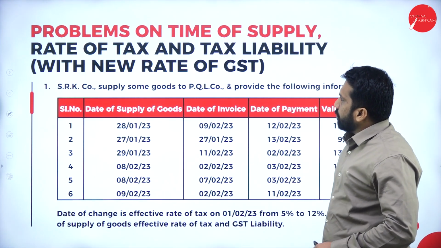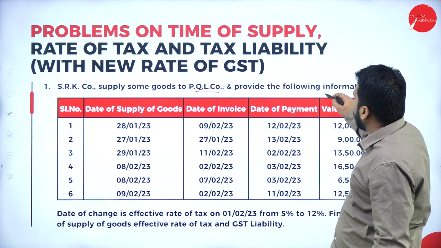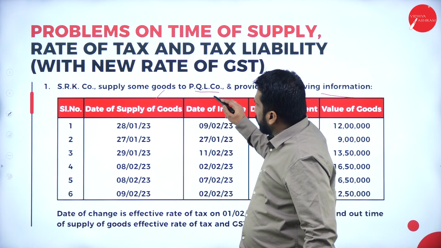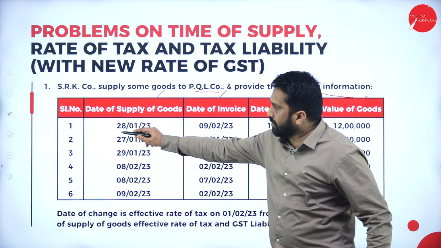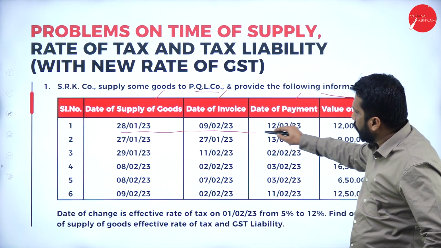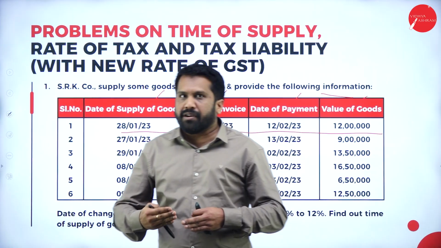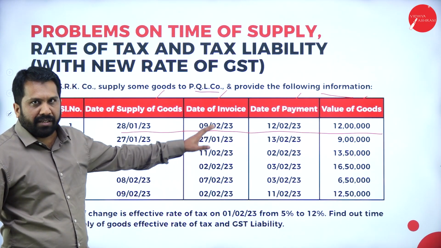Now, we'll go to question number 1. Supply of goods. PQL company provides the following information. In this, we have cases 1, 2, 3, 4, and we have to read case-wise. As I told you, you have to read row-wise and your answer must be an extension of your question. Whatever is given in the question paper, you have to copy the same thing.